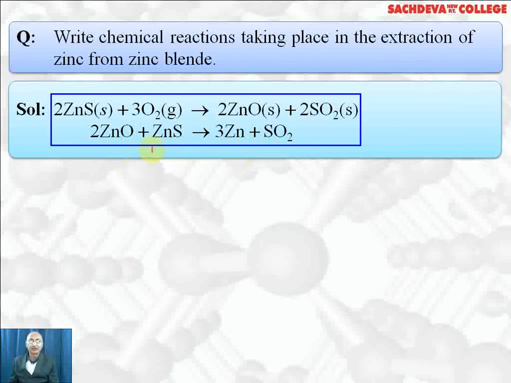Zinc oxide can also be reduced with carbon to give zinc plus carbon monoxide, or zinc oxide can react with carbon monoxide to form zinc and carbon dioxide. This zinc which is formed is impure zinc, it is called spelter, and it is purified by electrolytic refining.